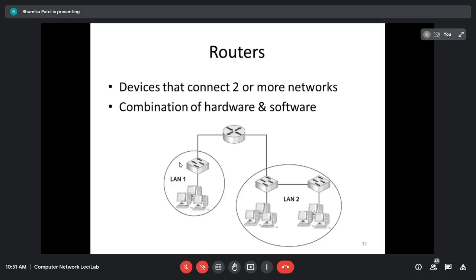The router can have a combination of hardware and software. It's not always the case that a router is only hardware; software also has to be installed. If I talk about the hardware, it can be in the form of a network server, a special computer, or a special device, as well as the physical interfaces to the various networks it is connecting in the internet. Various types of networks can be interconnected through routers, as you can see in the figure. And software can be the operating system inside the router. In a particular router, I have to install some operating system, so that can be the software. Or the software can be the routing protocol.